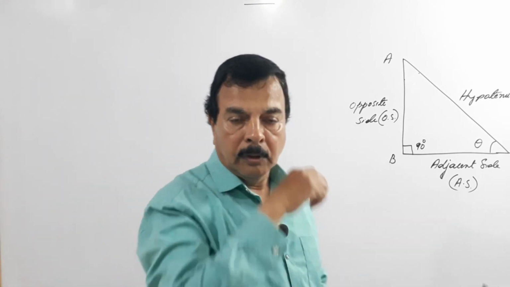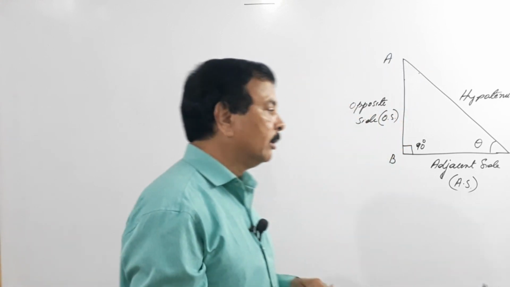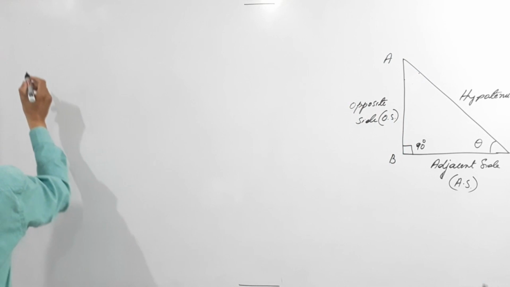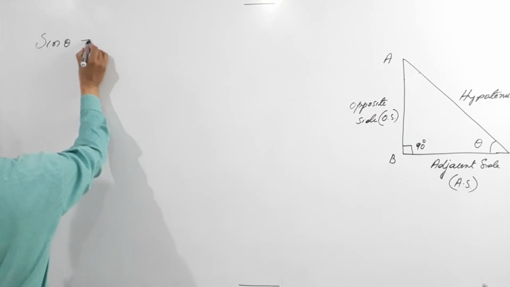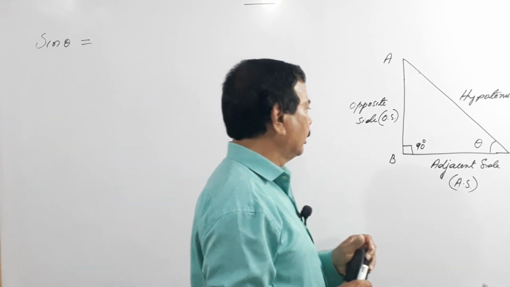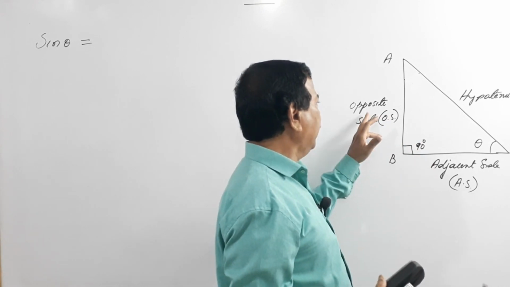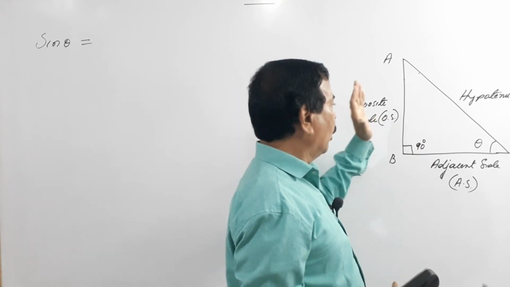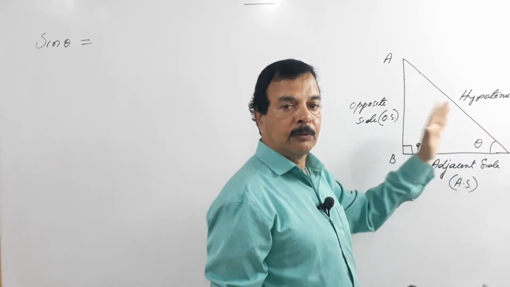Now, to begin with, let us know what sin theta is. So, what is sin theta? First one, sin theta. See, sin theta is nothing but if you divide the opposite side by the hypotenuse, we get sin theta.